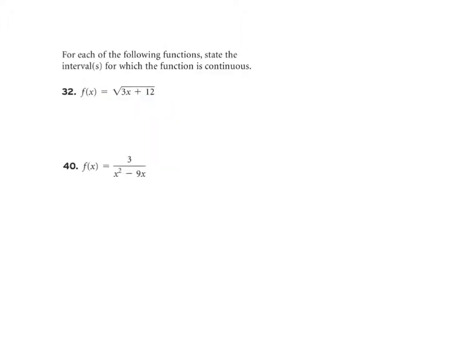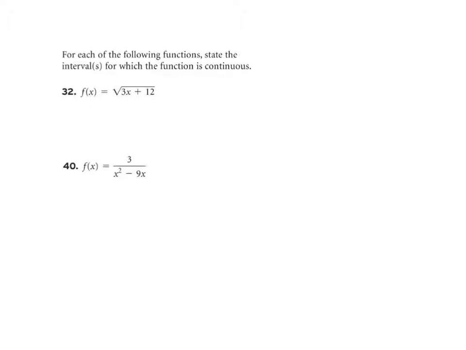All right, so this problem has two new situations. One is we're not given a graph, which of course we could graph in our graphing calculators. We're given a formula for the function, and we're being asked where this function is continuous rather than whether it is continuous at a point. So this question asks us to state the interval for which it is continuous. In the previous ones, we were asking about a single point. Here we're being asked to identify all the points where we are continuous.